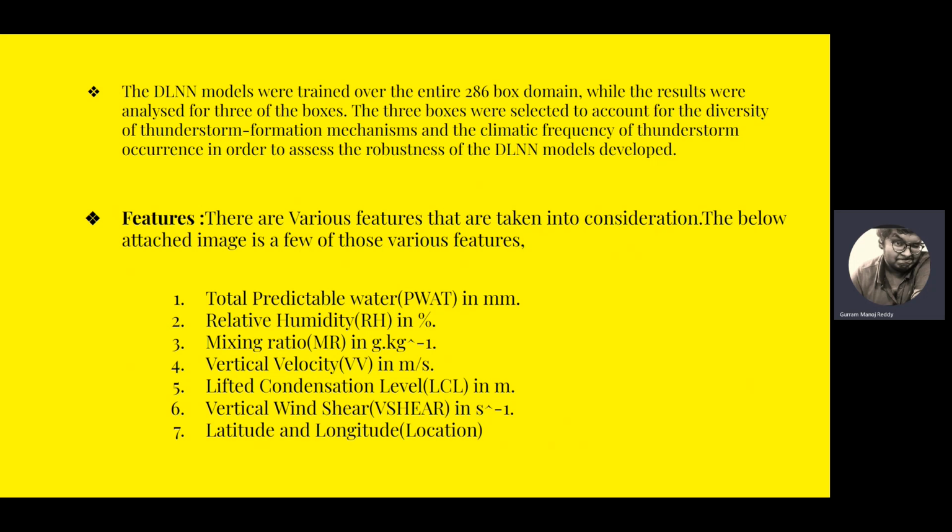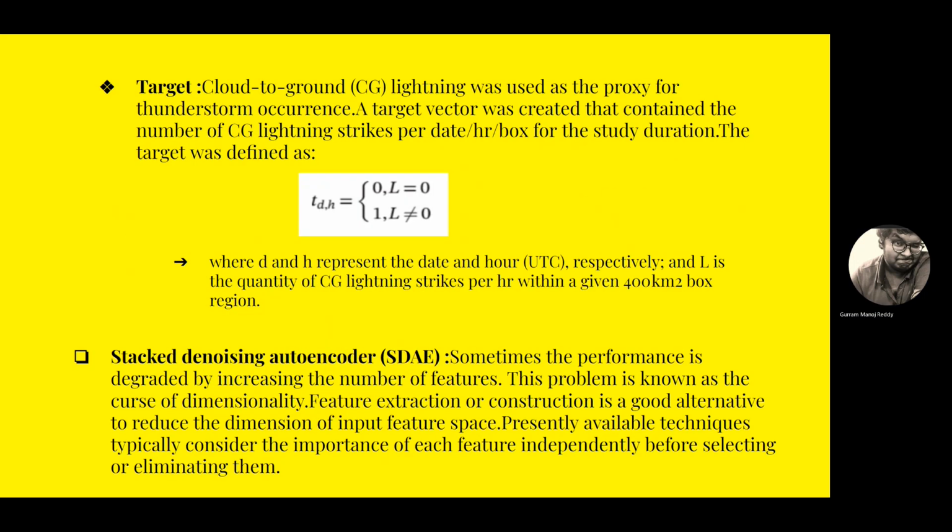There are a lot of features to consider, but here are some of the important features that can be used as an input to the deep learning model. Total precipitable water in the atmosphere, the short form is PWAT, and the units are very important. Here the units are millimeters. Relative humidity in percentage, mixing ratio of air in grams per kg, vertical velocity in meters per second. So there are a lot of features to consider while we are predicting a thunderstorm.